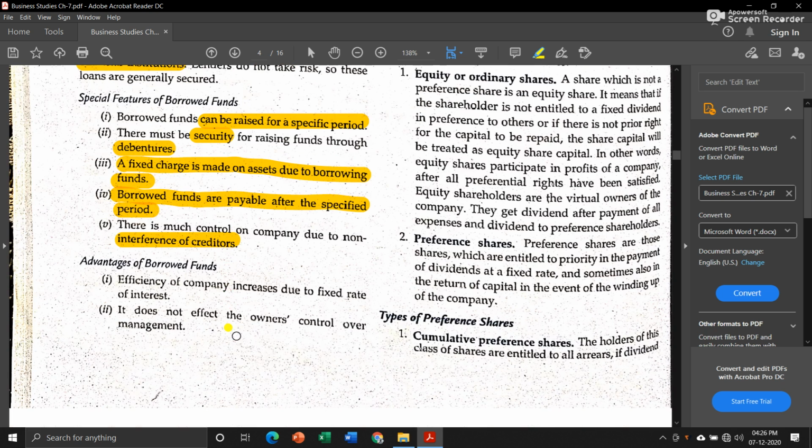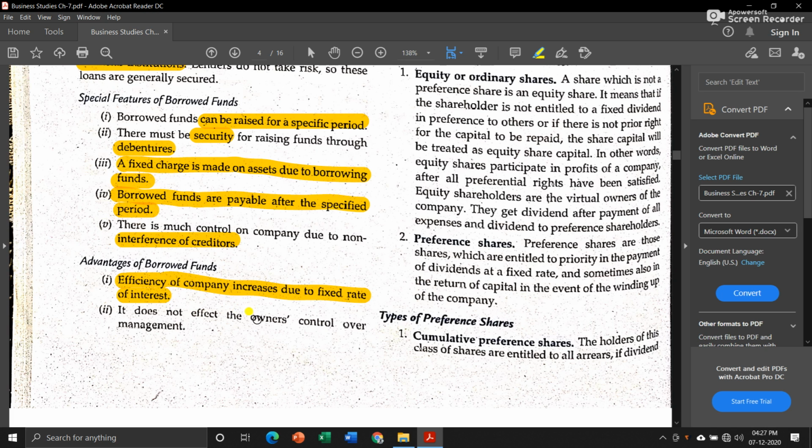Then let us see some advantages of borrowed funds. Now, efficiency of the company increases due to the fixed rate of interest. When we borrow funds, we know that a particular fixed rate of interest we have to pay on that amount of loan. So the company works nicely and efficiently to earn at least that percent of interest.